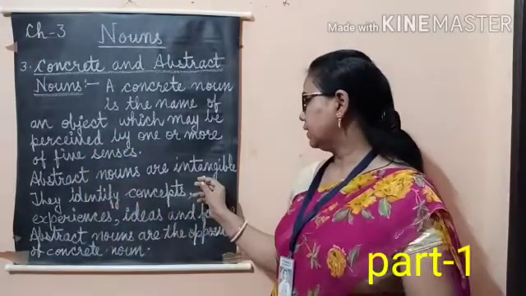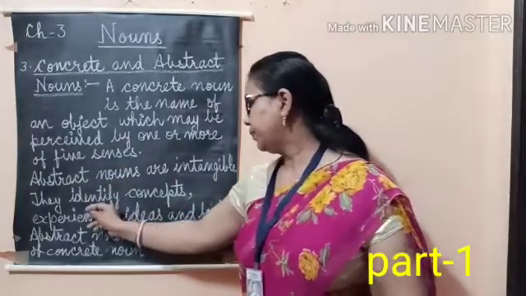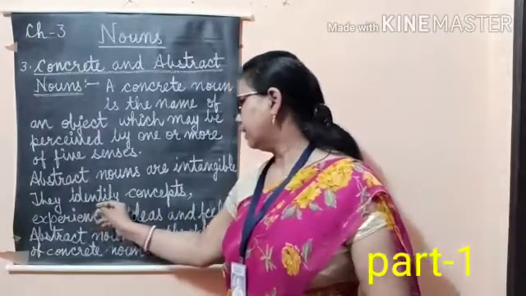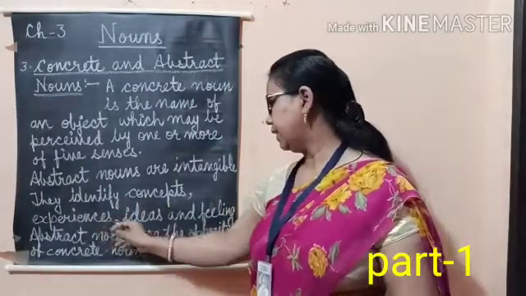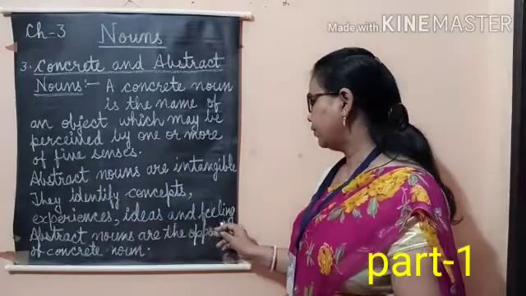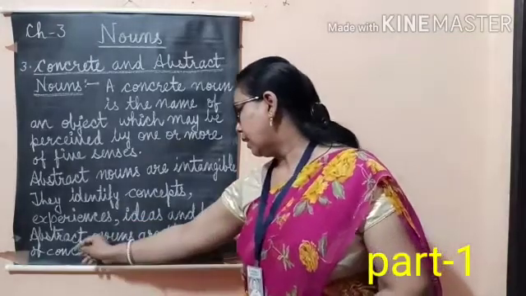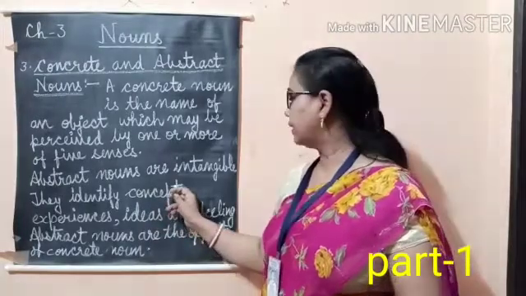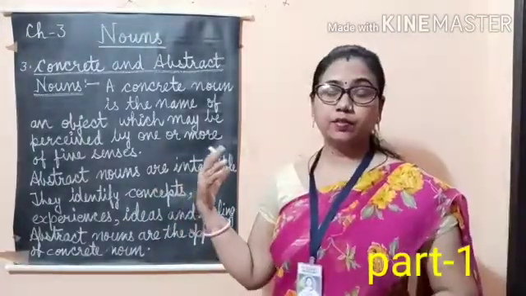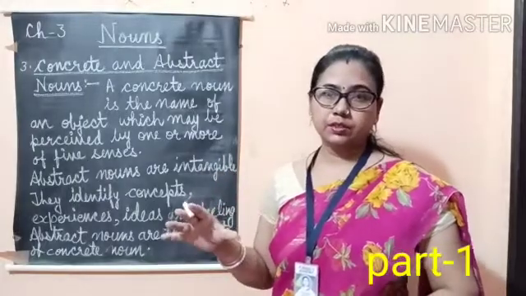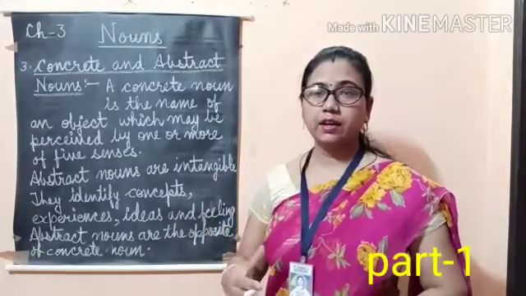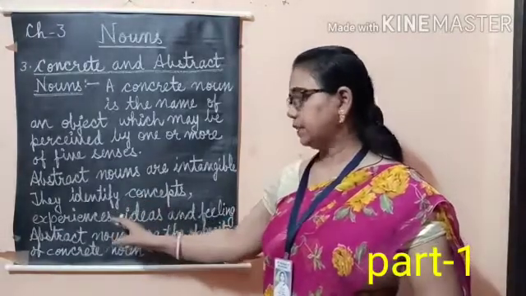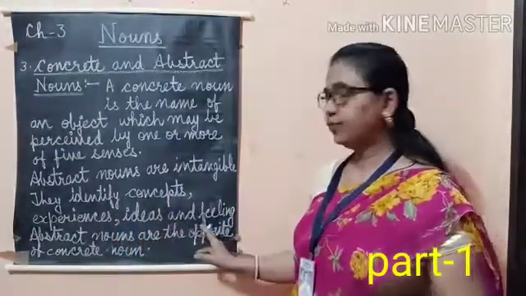Abstract nouns are intangible, they identify concepts. They are identified by concepts, experiences, ideas and feelings. Abstract nouns intangible means समझना या मापना कठिन होता है. Abstract nouns, we cannot touch it, we can feel it. They are emotions, ideas, concepts, experiences and feelings.